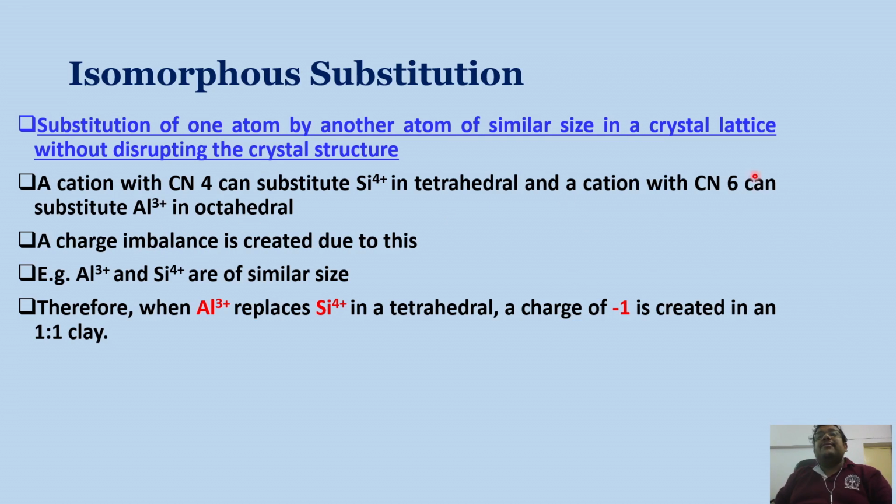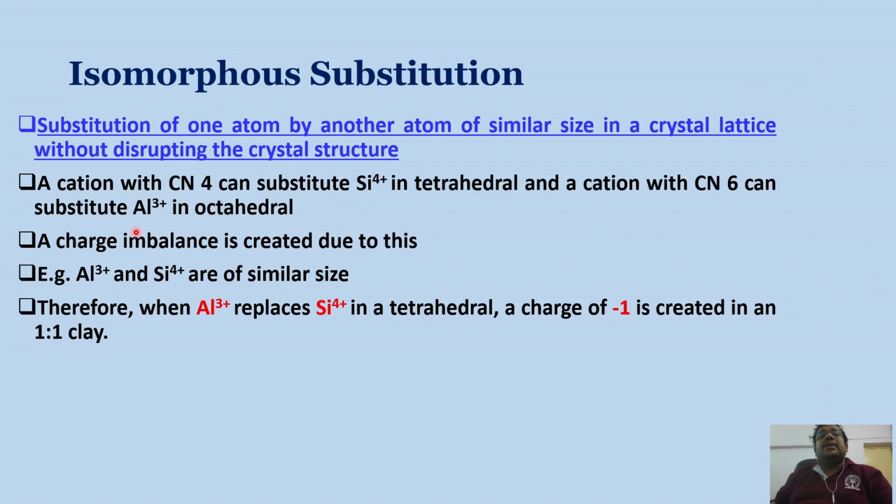Okay, now we already know that aluminum can be present in both coordination number 4 and 6. So obviously, in the tetrahedral sheet the silica can be replaced by an aluminum atom, because the aluminum atom also has coordination number 4.